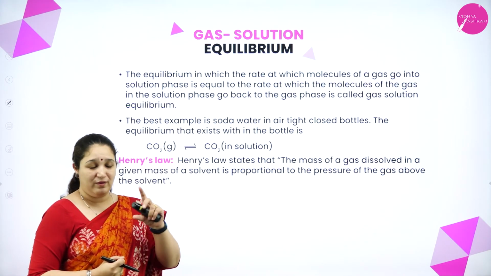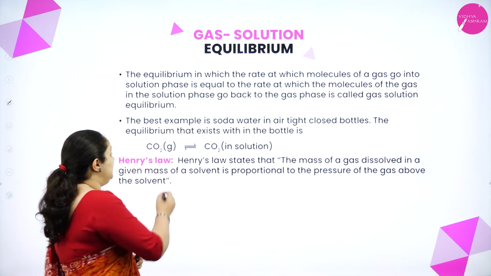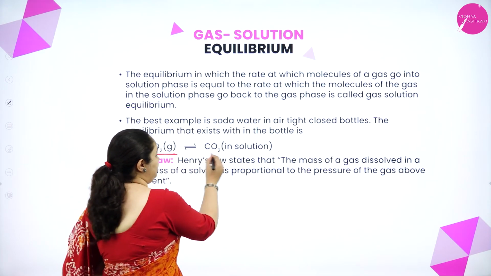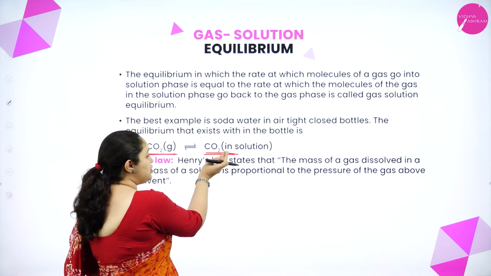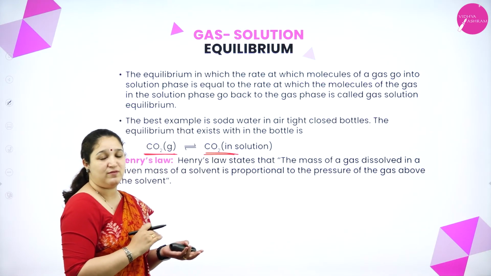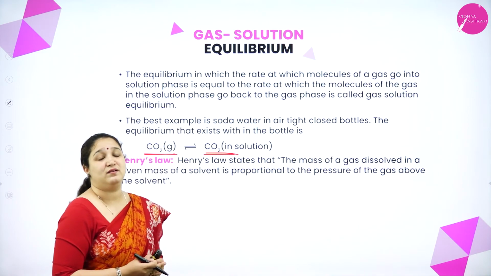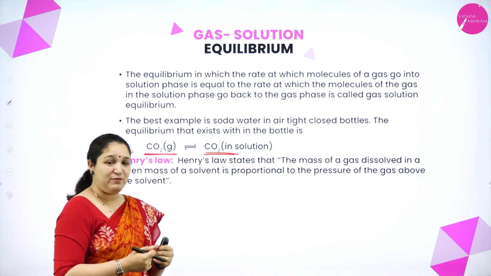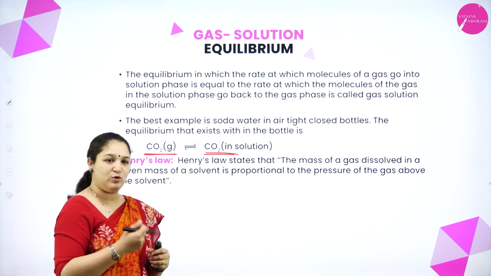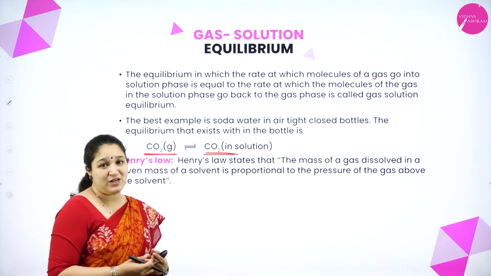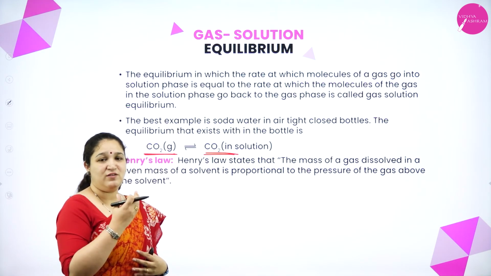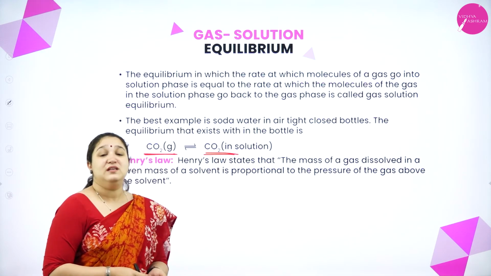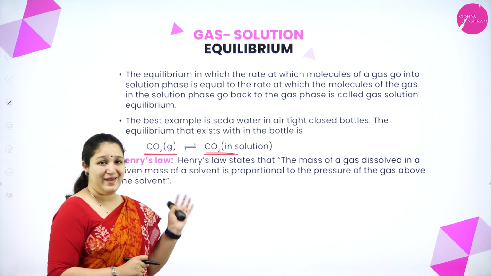So at equilibrium, what is happening? The carbon dioxide in the gaseous state going into the solution state is the forward reaction. From the solution state, when it comes back to the gaseous state, it is the backward reaction. Both are happening to the same extent, then we call it equilibrium. But when the pressure is reduced, when you open the bottle, you can see the fizz coming out. Because the pressure is reduced, the carbon dioxide gas suddenly starts coming out of the solution, and that's why that fizziness is observed. There's also a law called Henry's law to explain this.